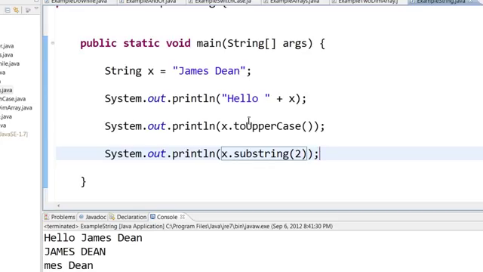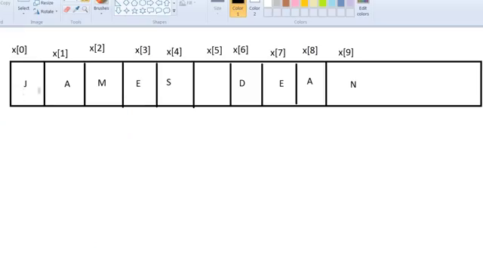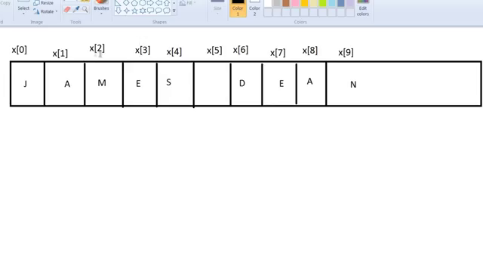Now what is the second character? Remember, when you have string x equal to James Dean, it will internally create an array of characters like this. So you have J, a, m, e, s, space, D, e, a, n, each in their own boxes, and it will label it as x of 0 to x of 9. So when you say x dot substring of 2, it will take from the second character, that is x of 2, till the rest of the word. So mes space Dean will be printed.